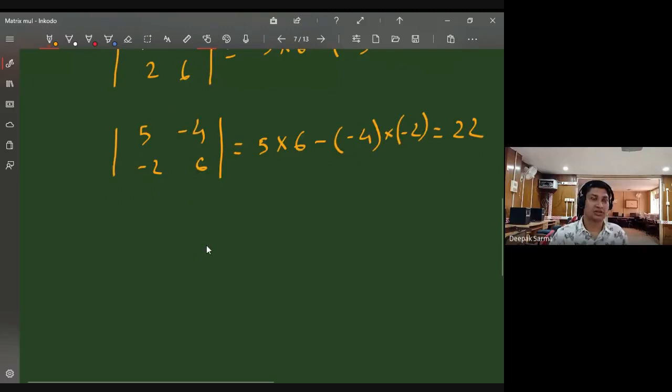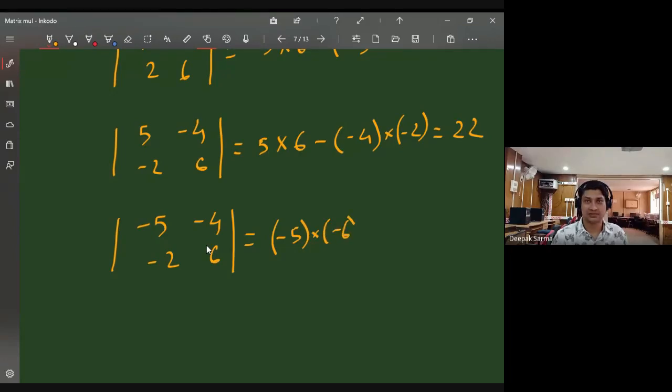I think all of you can calculate this much at least. So now again suppose I change this one to minus. Now can you tell me what is the answer? It is minus 5 into minus 6, then minus of minus 4 into minus 2. So what I have is minus 5, it is again 30 and again it is minus 8.